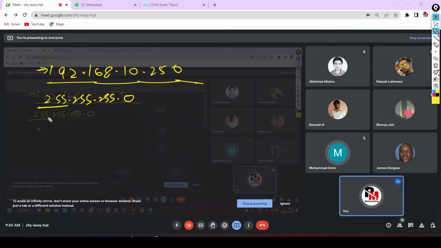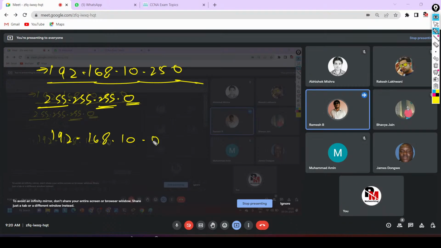You will get the same value. But in the last octet, zero. You will get what? 0. Yes or no? So this will be the network ID of this IP address. Yes or no?